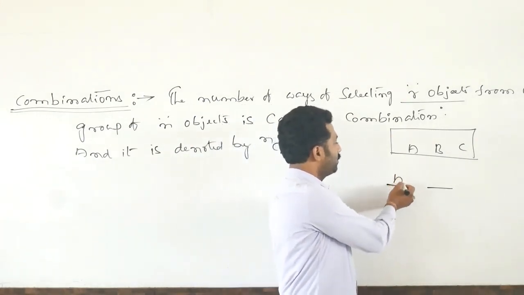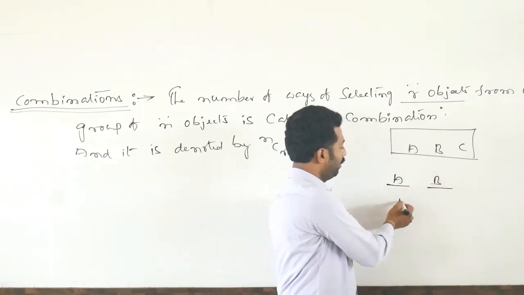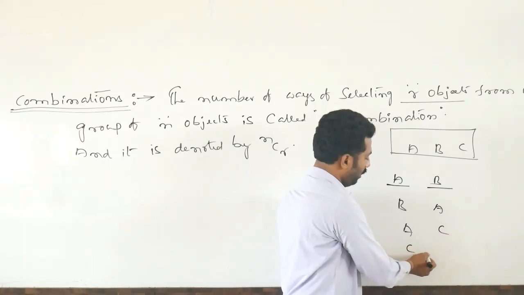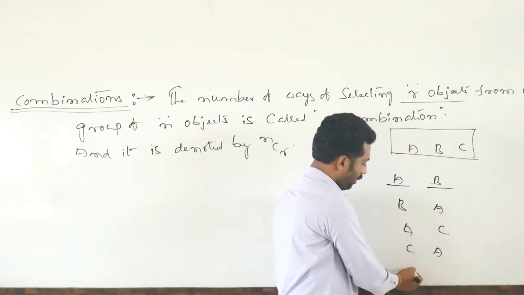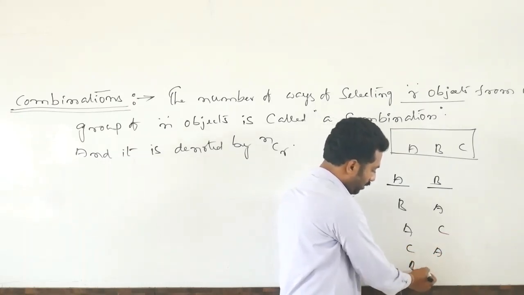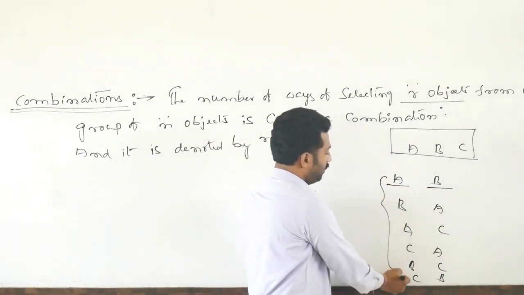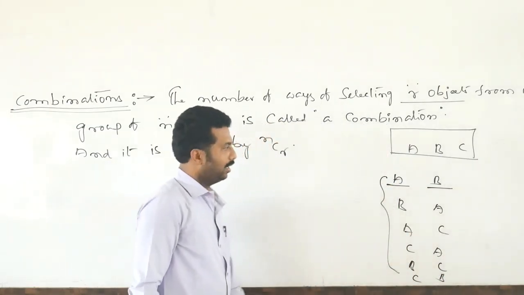Arrange means AB, AC, BA, BC, CA, CB. Like that, 6 ways we can arrange.